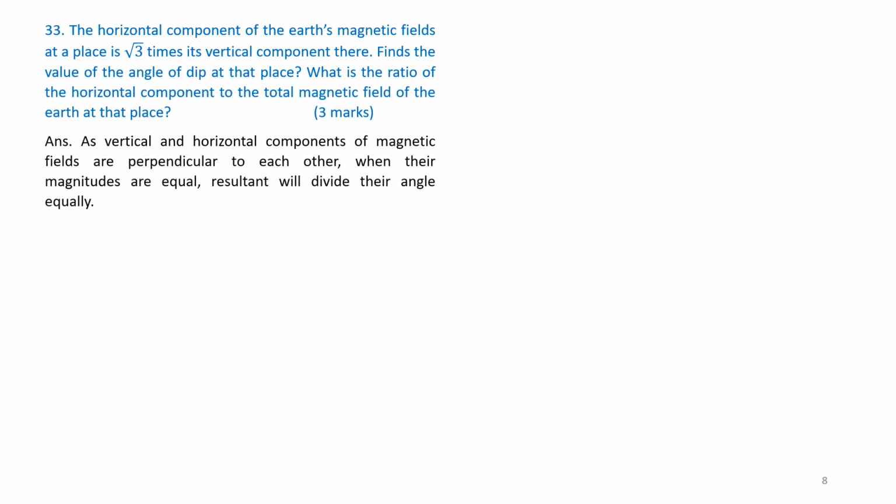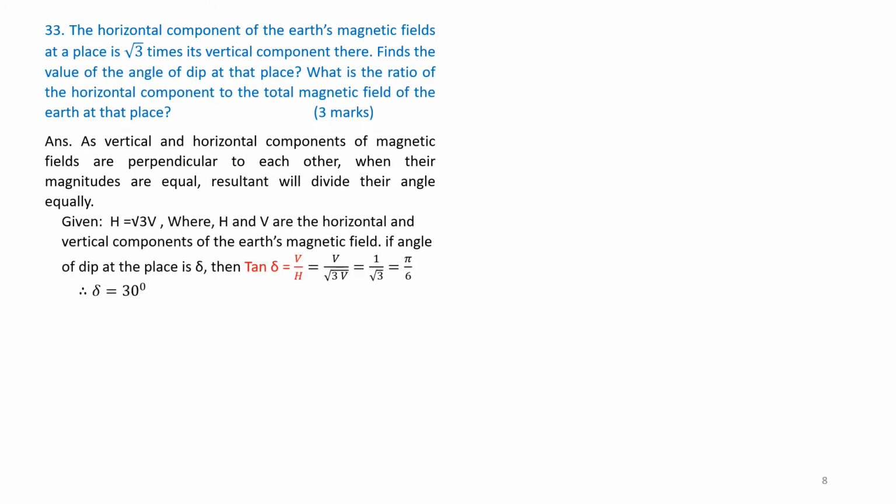Answer. As vertical and horizontal components of magnetic fields are perpendicular to each other, when their magnitudes are equal, the resultant will divide their angle equally. Therefore, H is equal to root 3 V, where H and V are horizontal and vertical components of Earth's magnetic field. If the angle of dip is delta, then tan delta is equal to V by H, that is V by root 3 V. Hence, 1 by root 3, so tan delta is 1 by root 3. Therefore, delta is tan inverse of 1 by root 3, that is delta is equal to 30 degrees.